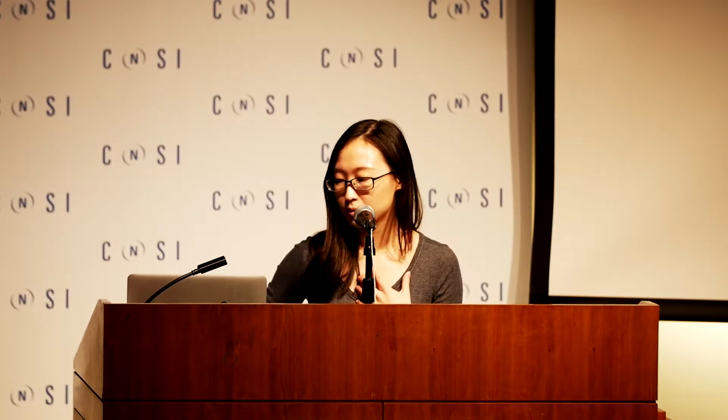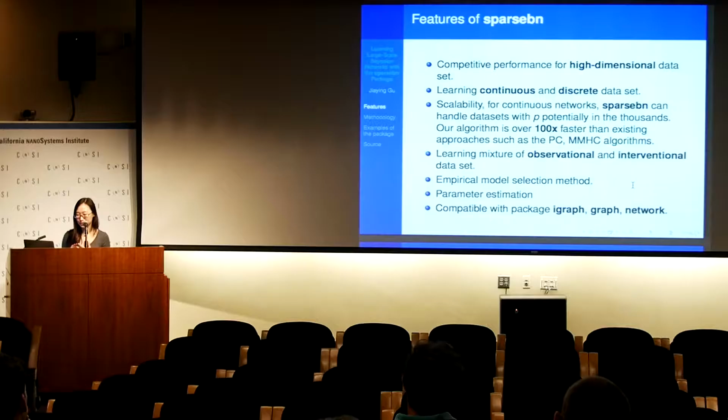Okay. And for the features of the Sparsebn package, we have a very competitive performance for high-dimensional datasets. And also, like many other structural learning packages, our package can learn continuous and discrete networks. For the continuous case, where all the random variables follow a joint multivariate normal distribution, the Sparsebn package is very fast.